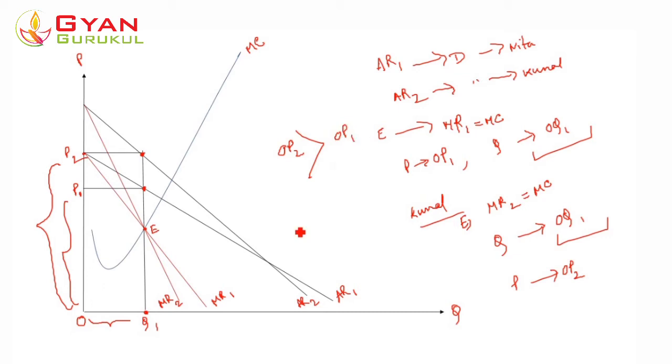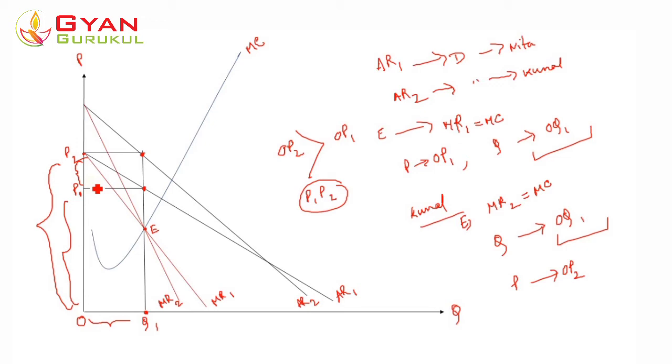So the difference between the two prices, P1P2, is a kind of discrimination against Kunal. The monopolist is resorting to price discrimination, that is, he is selling the same quantity at two different prices, which should help him get a higher level of profit.